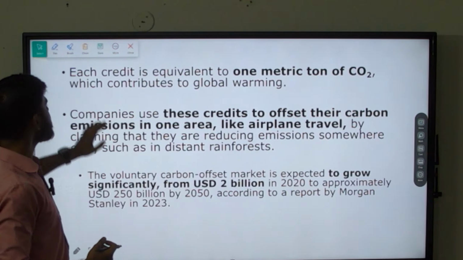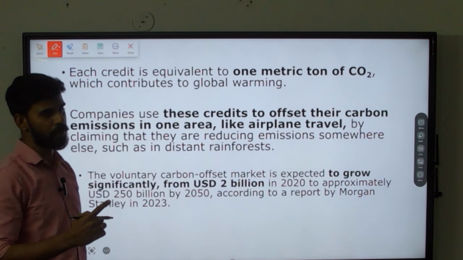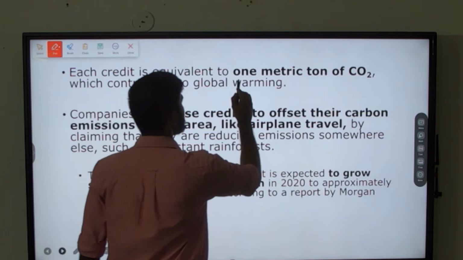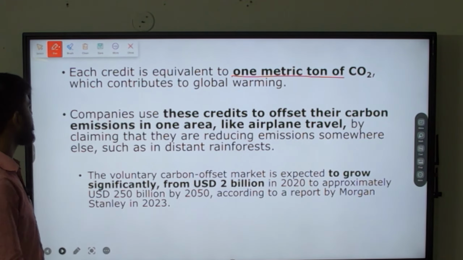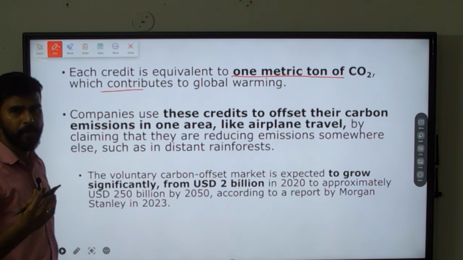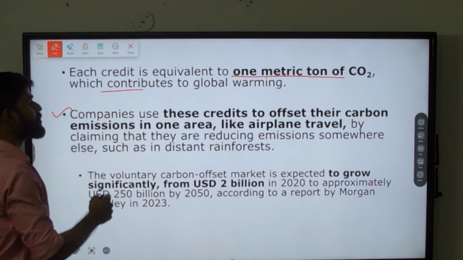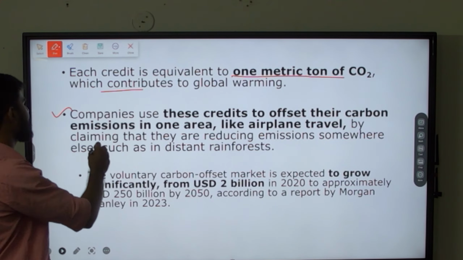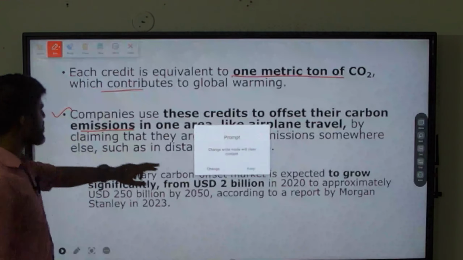Next thing is, each credit is equivalent to 1 metric ton of carbon dioxide. Again important, each credit is equivalent to 1 metric ton of carbon dioxide, which contributes to global warming. Carbon dioxide has high potential for global warming, and companies use these credits to offset their carbon emissions in one area. We must understand this.